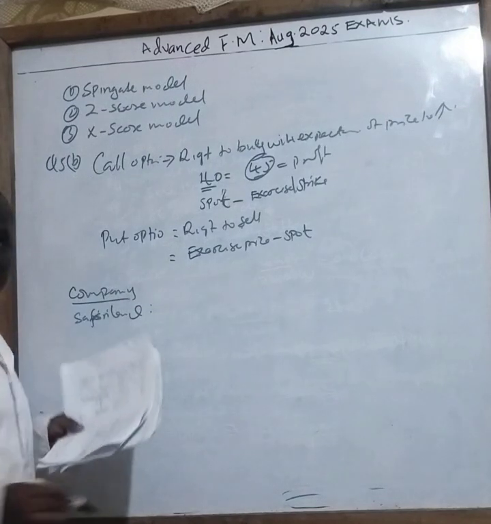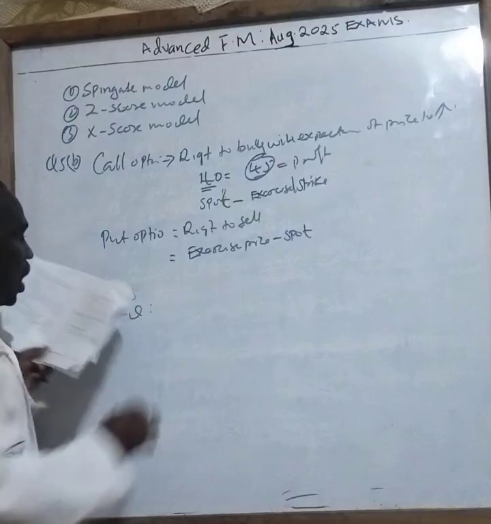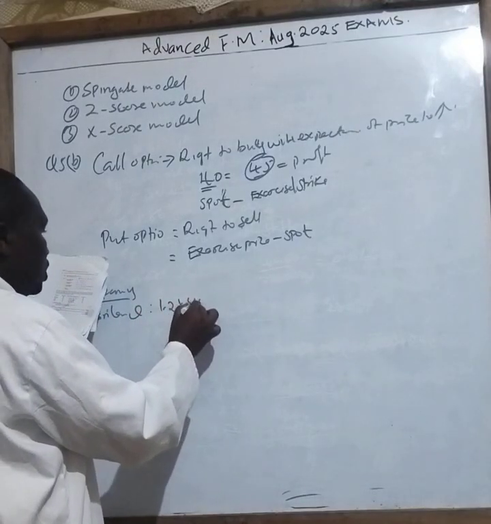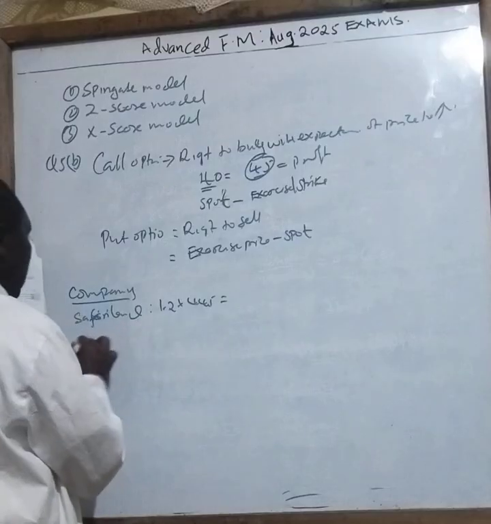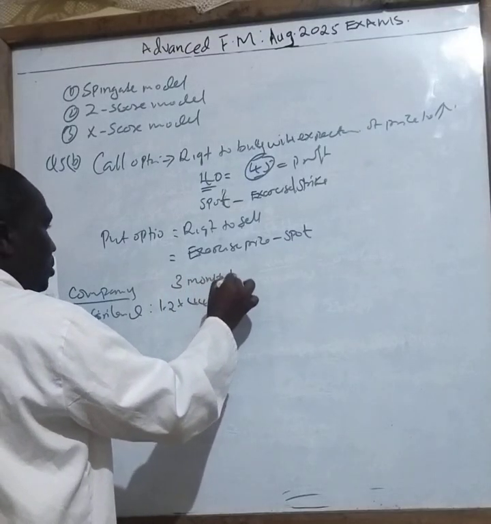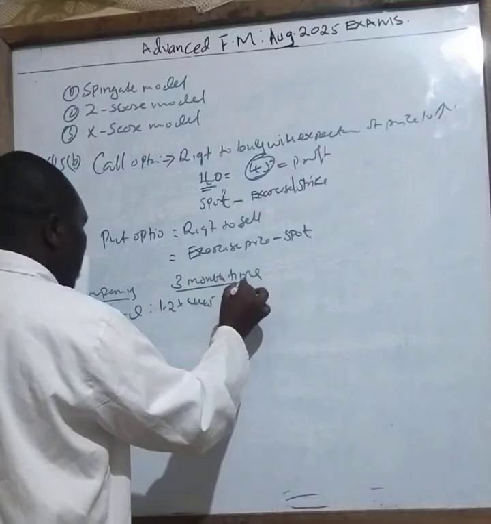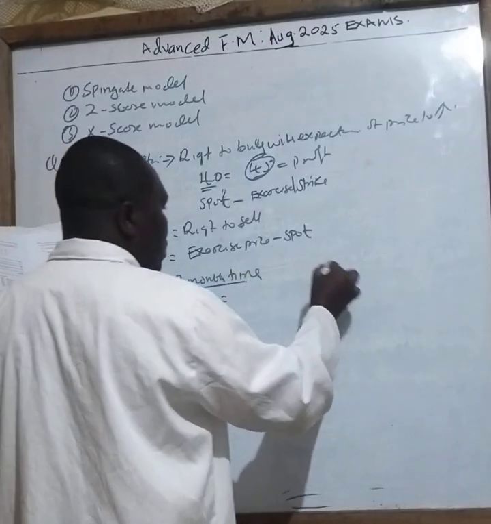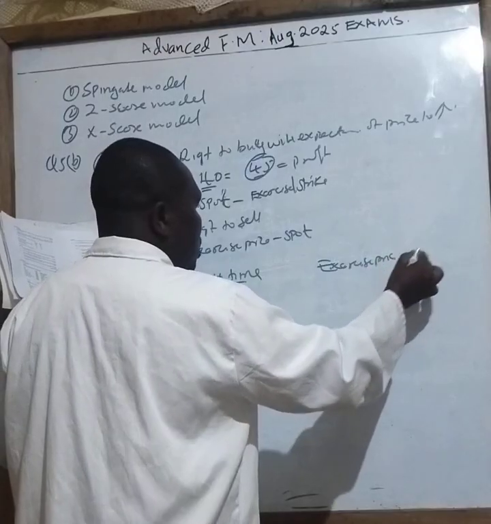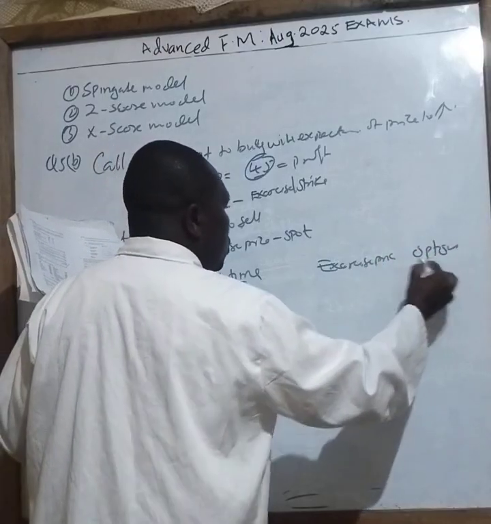Then in 3 months, we are expecting it to grow by 20%, which is 1.2 times 445. What is the price in 3 months' time? Then we have the exercise price. Then say the option. Which option are you choosing?